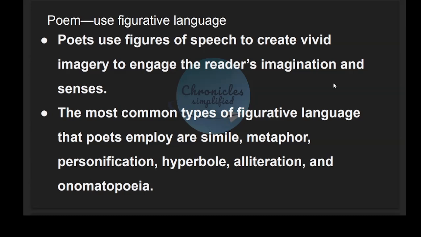Poets use figurative language to create vivid imagery to engage the reader's imagination and senses. The most common types of figurative language that poets employ are simile, metaphor, personification, hyperbole, alliteration, and onomatopoeia.